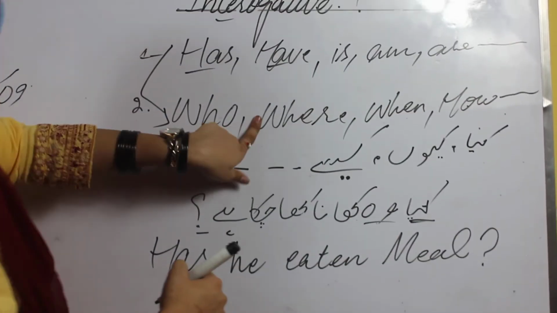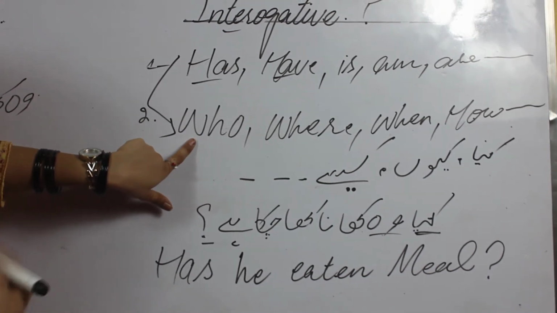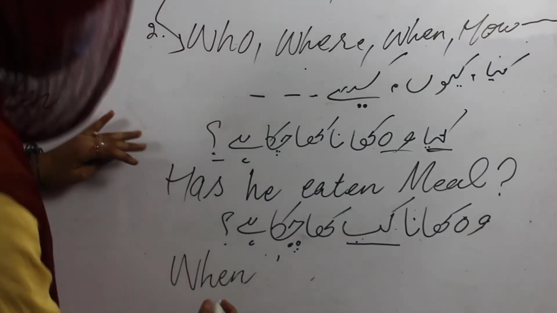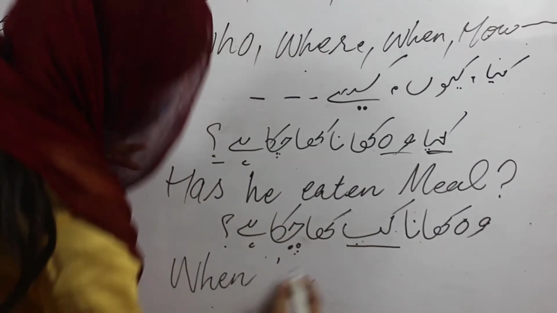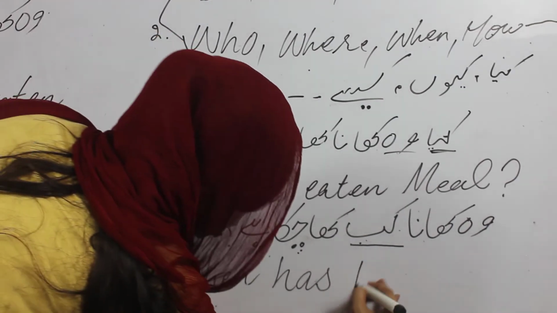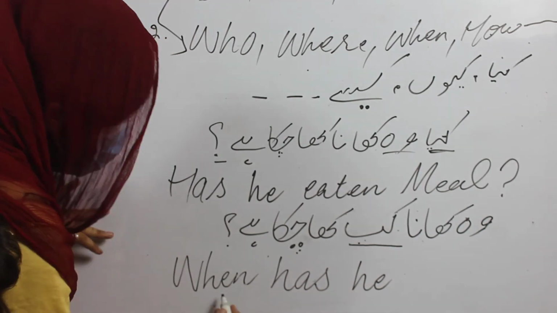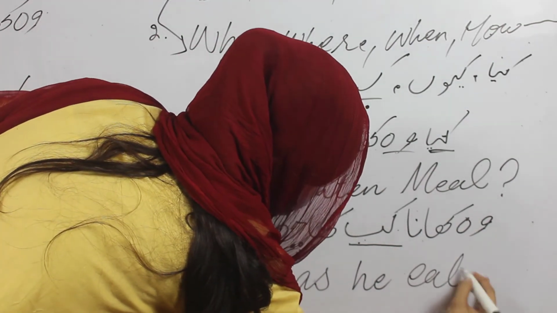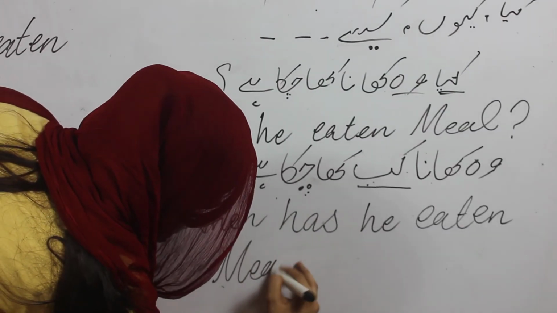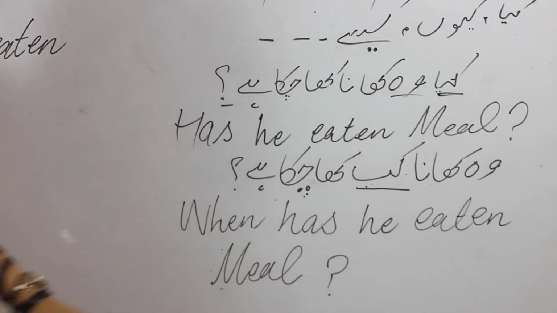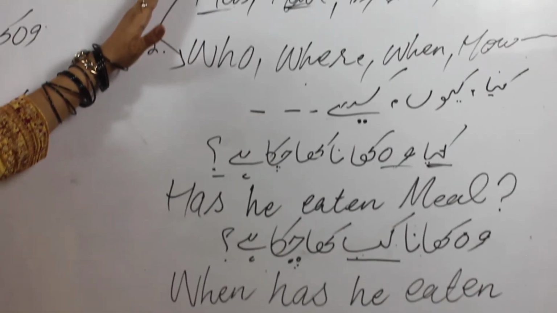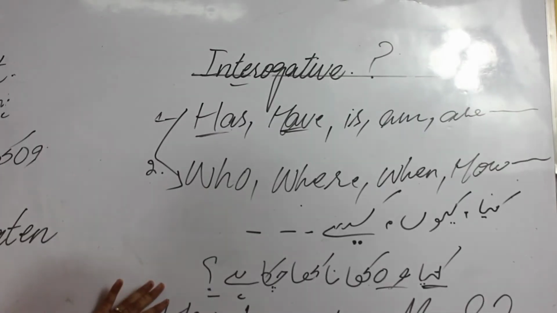If we talk about these WH family, these types of questioning statements, how can we solve this type of questioning statement? Okay, now put here the helping verb for the singular one, has, and then right after the helping verb put the subject, so has he, and then the third form of the actual verb, the past participle, eaten meal, and the question mark is necessary. This one is the criteria to solve the WH family. And the helping verb at the start of the statement, how can we write and differentiate these two types of the statement?